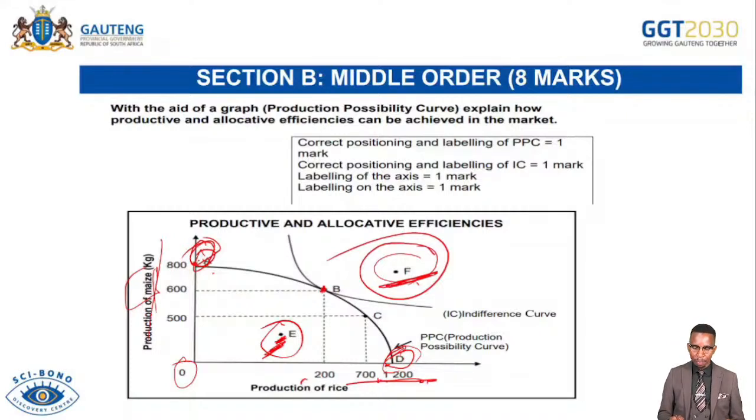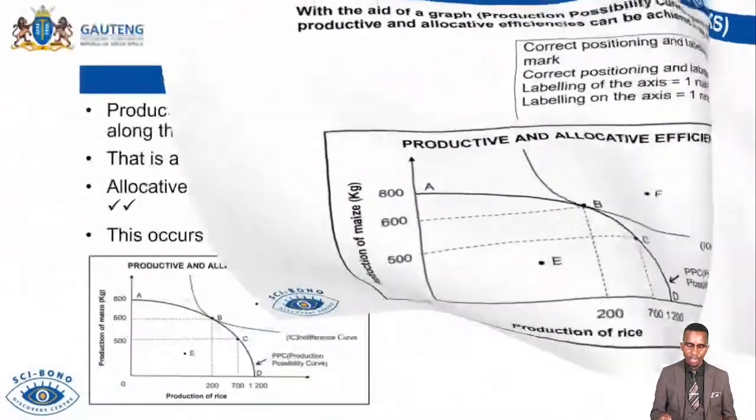The points along the PPC, the point A, B, C, D, they indicate allocative efficiency. However, they indicate productive efficiency. All of these points, they indicate productive efficiency. However, the point B, where there is an indifference curve touching what we call PPC, that point indicates purely allocative efficiency. So this depends on the situation.